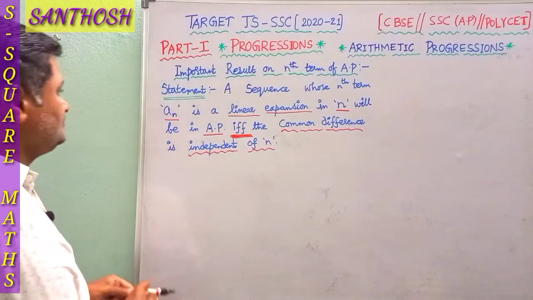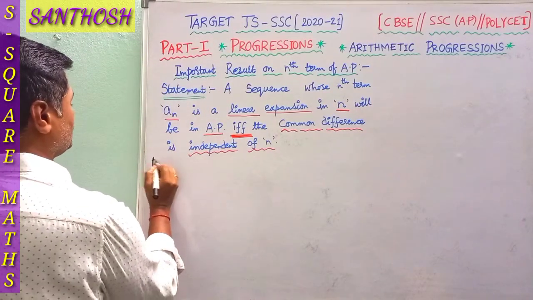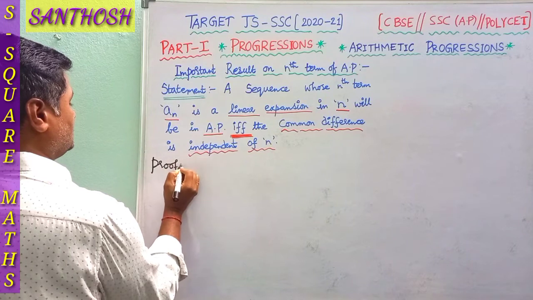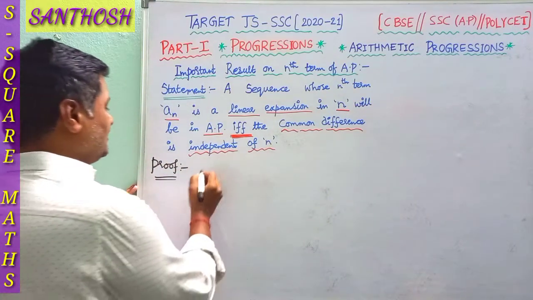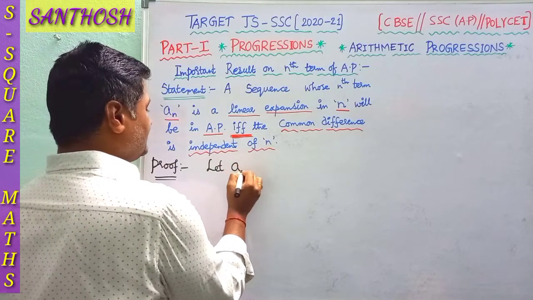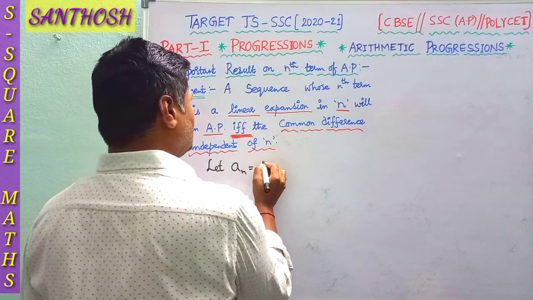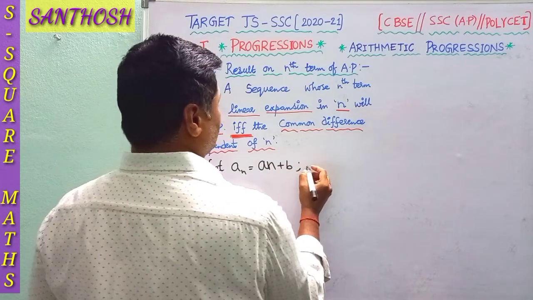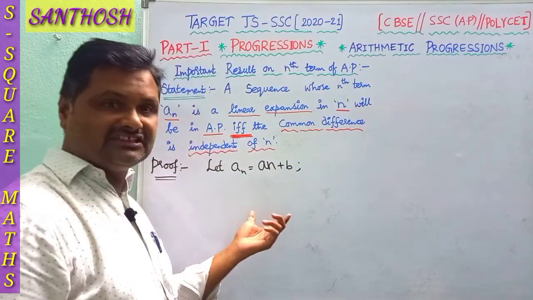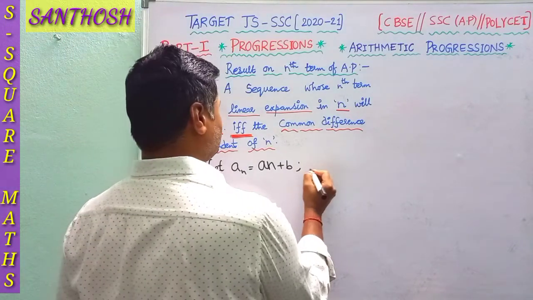Solution. Proof. Let us consider our nth term. Let an is equal to a into n plus b. This is the nth term of AP.